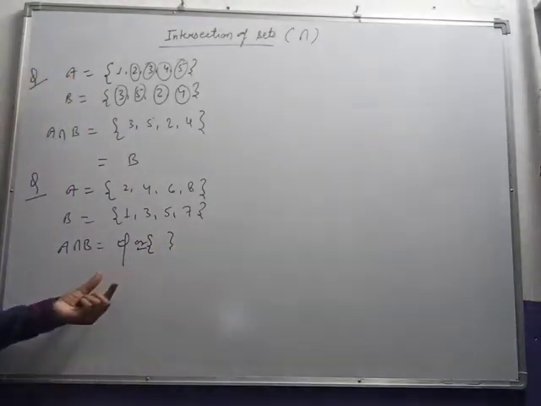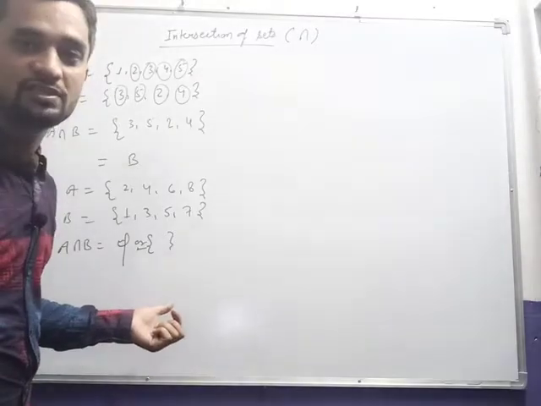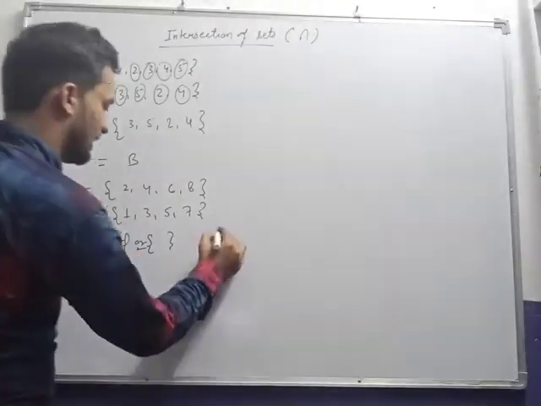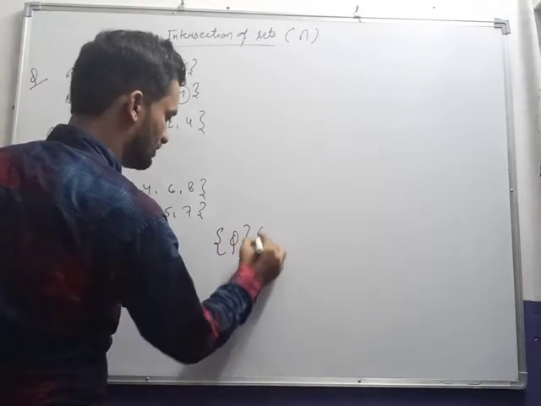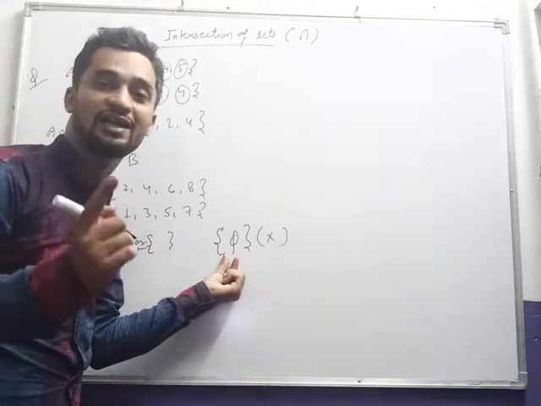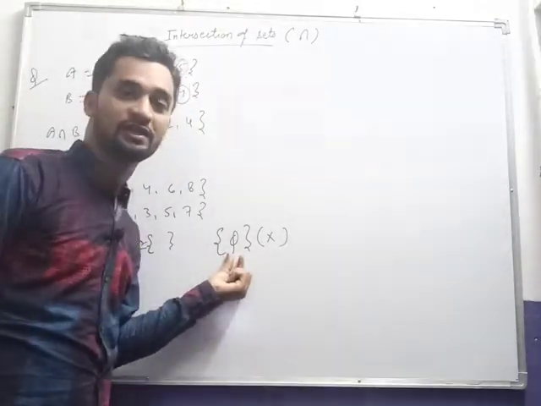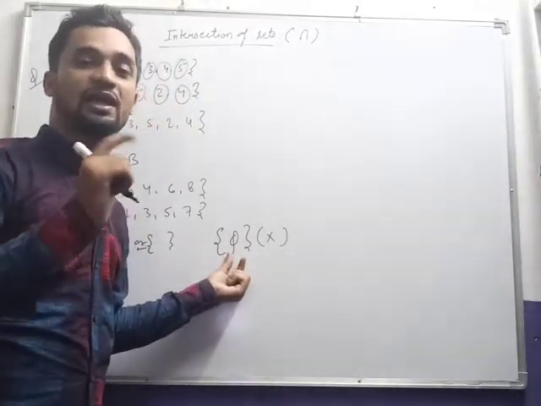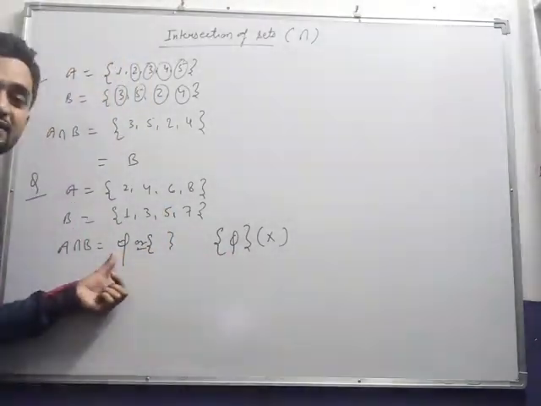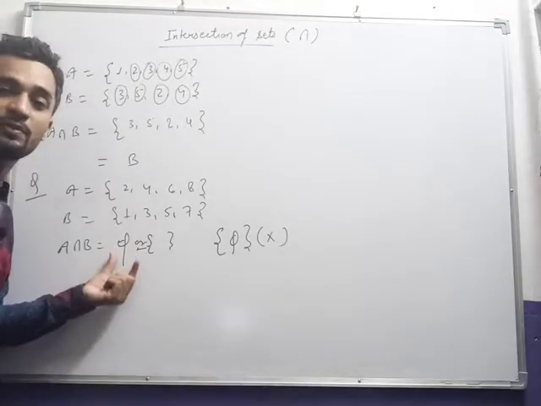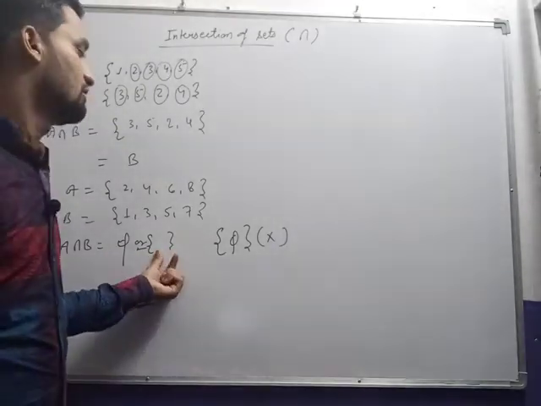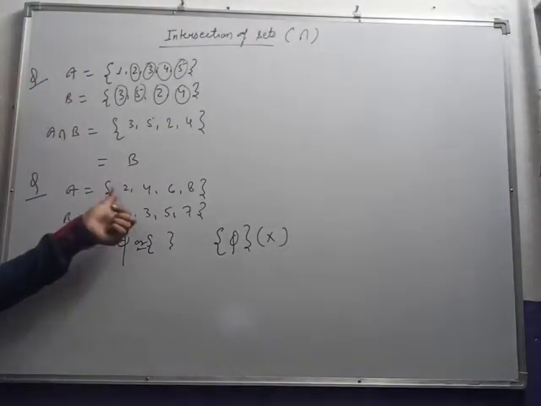These are the ways to write the empty set. Don't write it like this, this is totally wrong, because it shows an element. It does not show the empty set, it shows one element, phi. So please make sure you write a single phi only, or curly brackets with nothing inside. So this will be A intersection B for this.